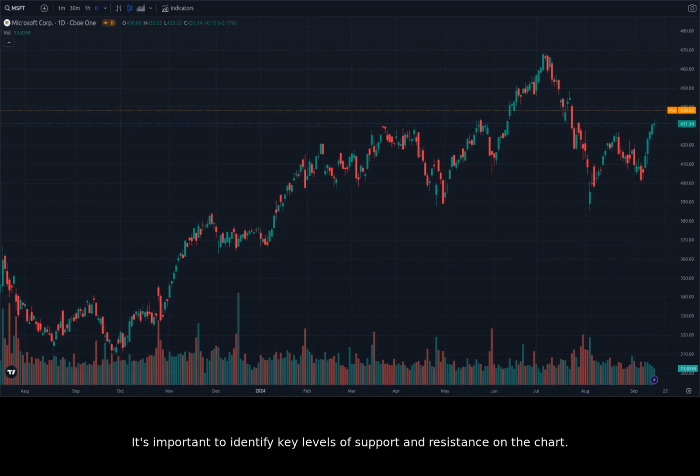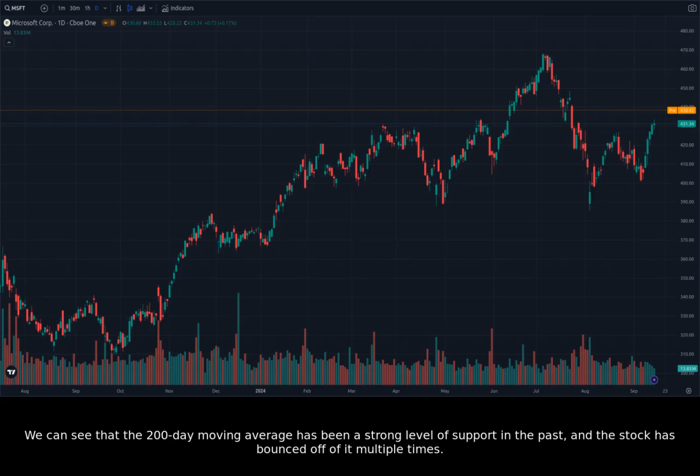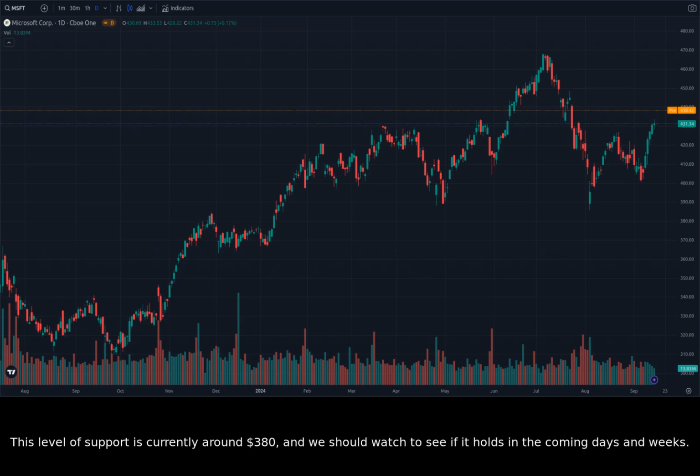It's important to identify key levels of support and resistance on the chart. We can see that the 200-day moving average has been a strong level of support in the past, and the stock has bounced off of it multiple times. This level of support is currently around $380, and we should watch to see if it holds in the coming days and weeks. Above this, we can also see a resistance level at around $425, which corresponds to the recent high.